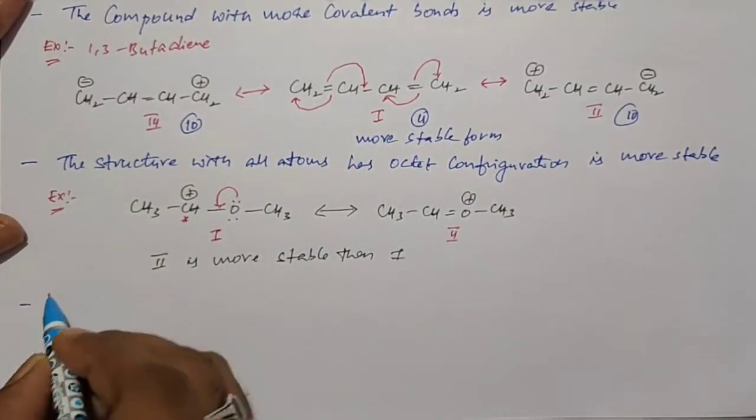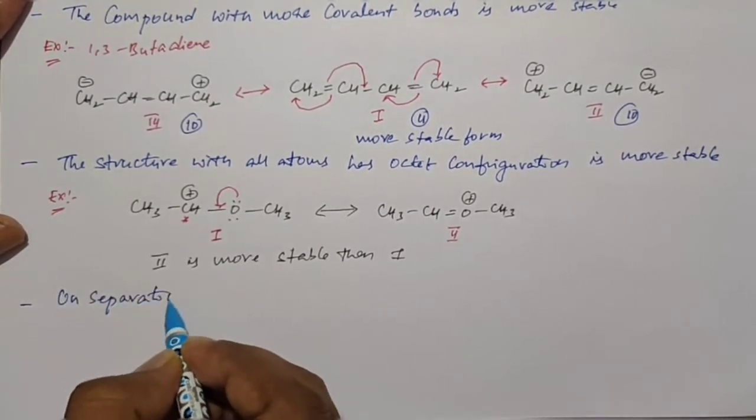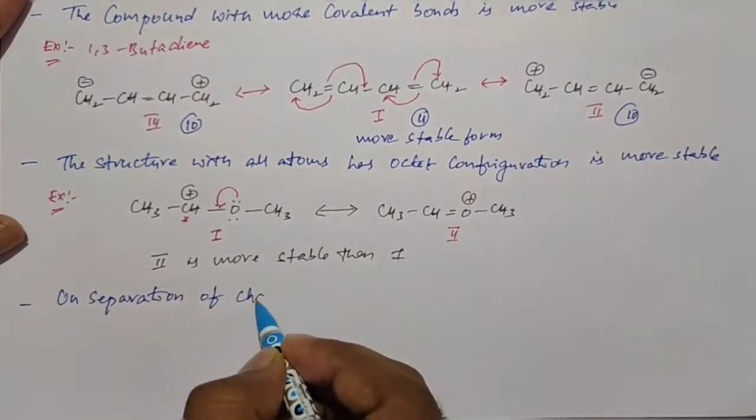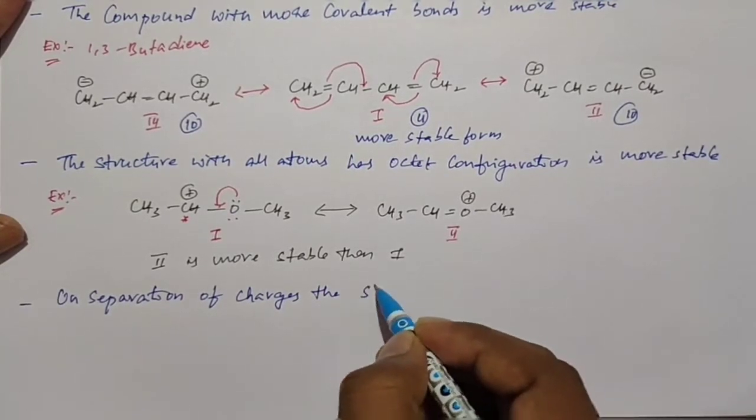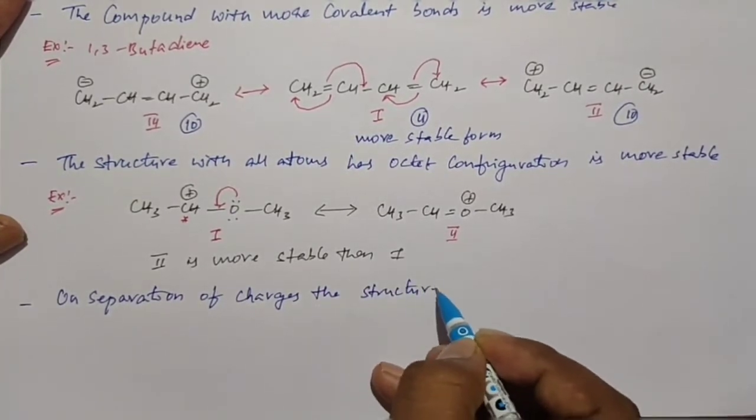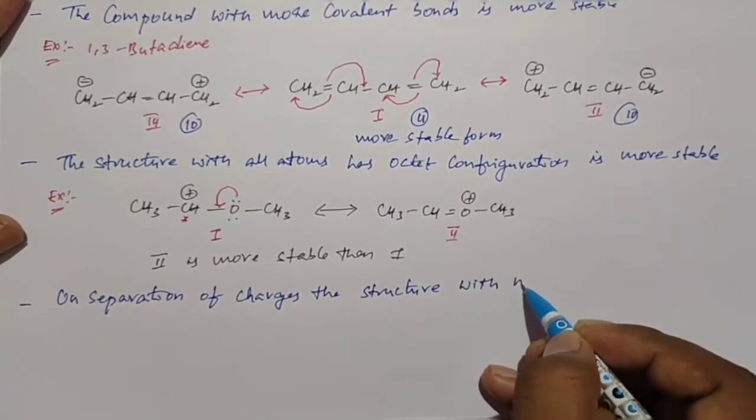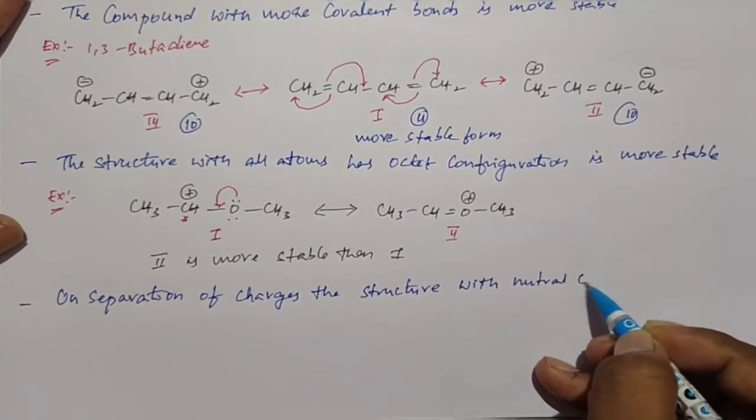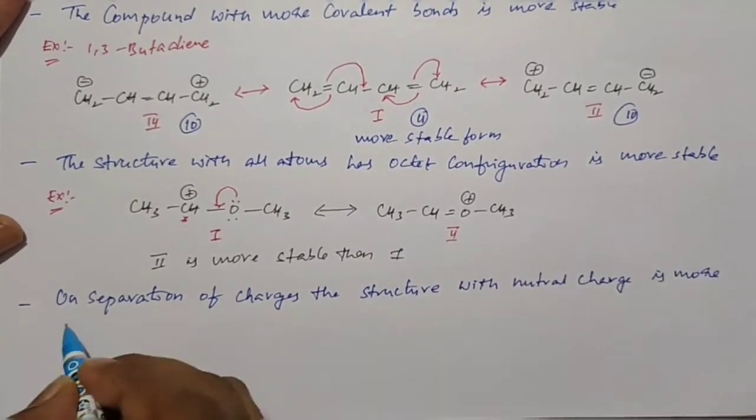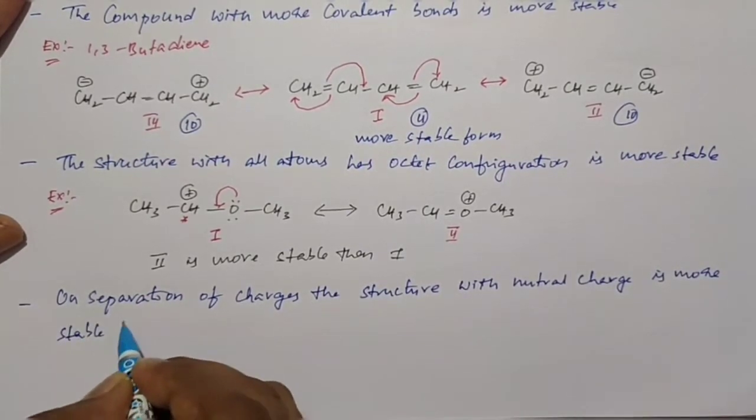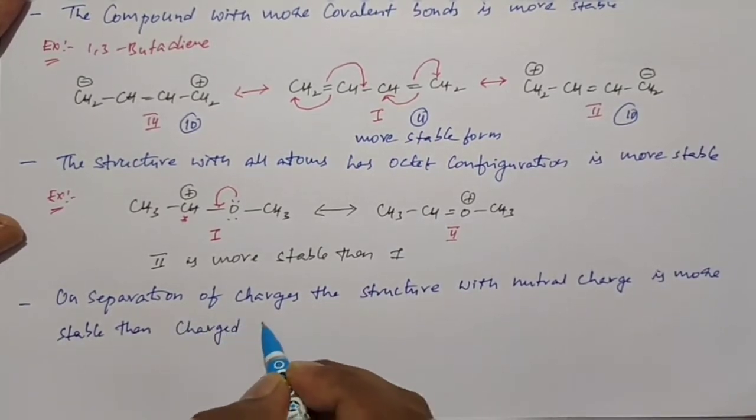So rule number 3, on separation of charges: the structure with a neutral charge is more stable than charged species.